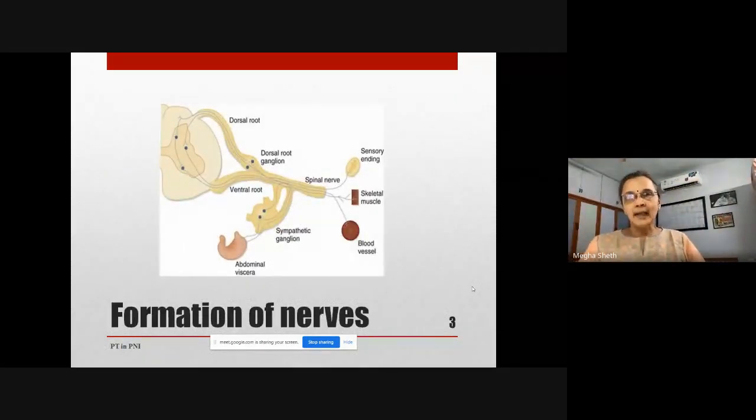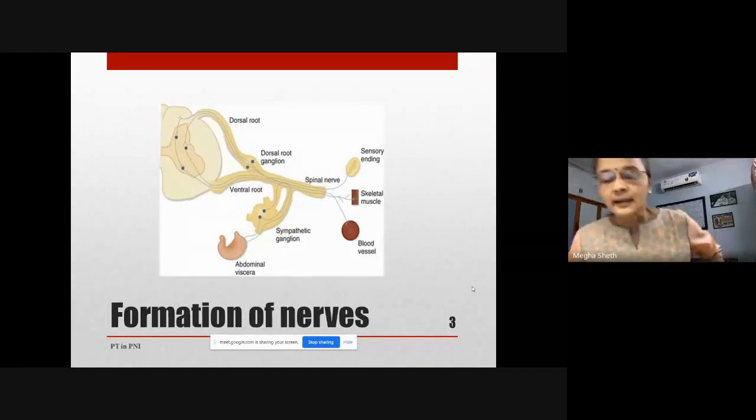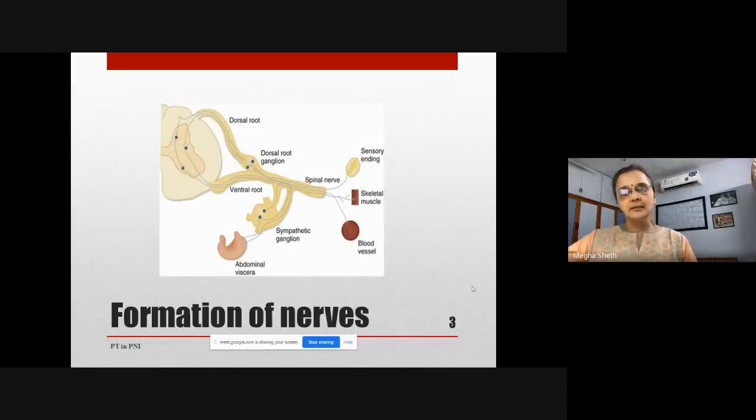If we start with the anatomy, formation of nerves, peripheral nerves are a bundle of axons. And these axons are protoplasmic extensions of what is there in the spinal cord. So the dorsal nerve root and the ventral nerve root, these two join to form the spinal nerve. On the way, you have fibers of the sympathetic ganglion joining in, and this spinal nerve then exits from the intervertebral foramen.